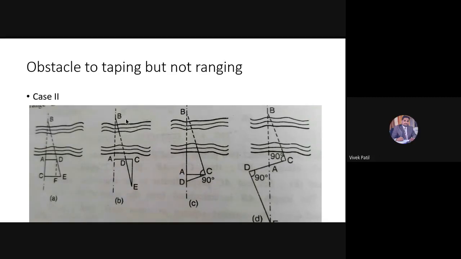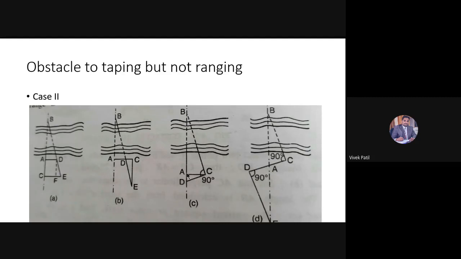Then moving to the next part, that is the third method. If there is a river and the chain line is AB, I can range this line because I can observe point B from A and point A from B. In this case, I want to know the distance AB. How to calculate the distance AB by this third method, we are going to discuss. First of all, we know this AB line is the chain line, or the tape line, or main line, in which I want to know the distance from A to B.